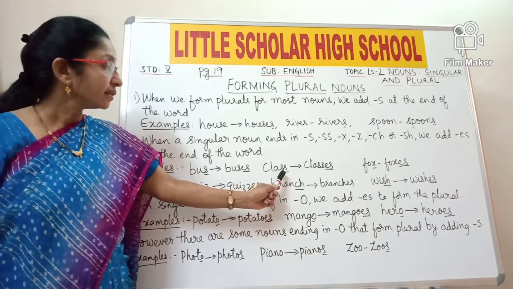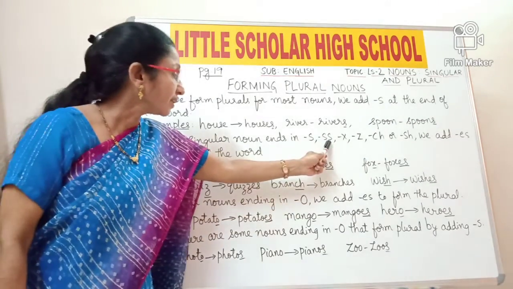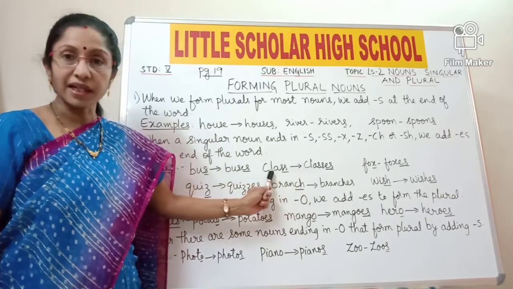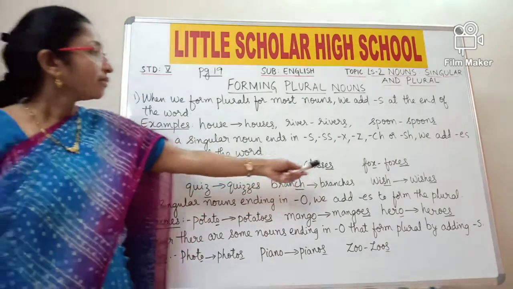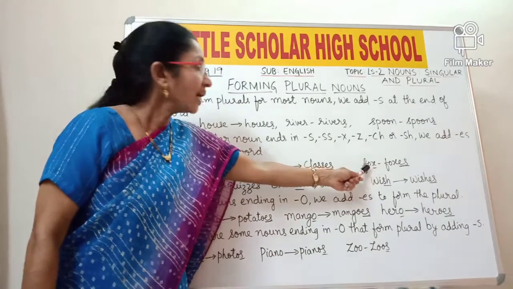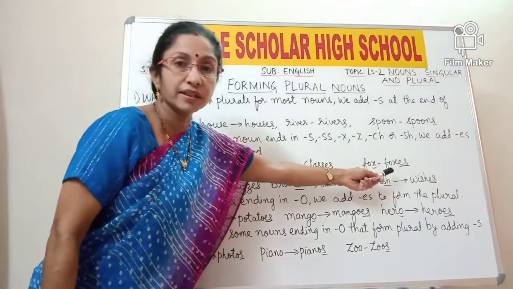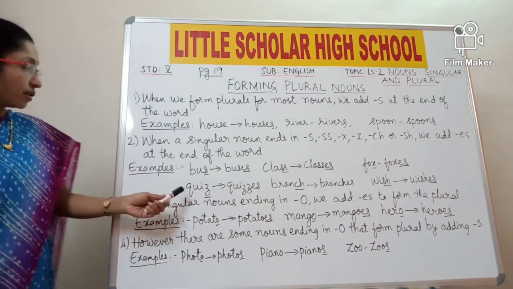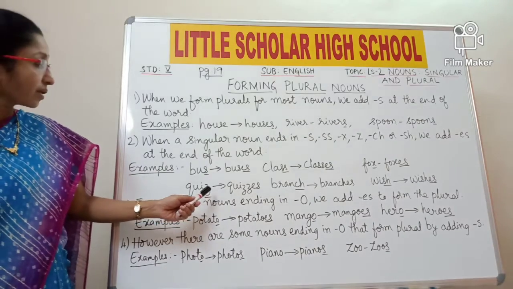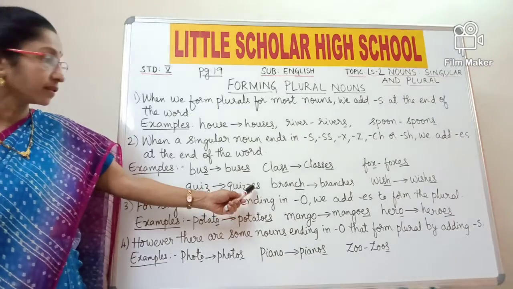Class. The word class, it is ending with double s. So as it is written here, so yes, you need to add es to make the plural. So class becomes classes. Fox. The word fox is ending in x. So add es to that and it becomes foxes. So fox is singular, foxes is plural. Now quiz. The word quiz ending in z. So just add es to that, it becomes quiz, becomes quizzes.